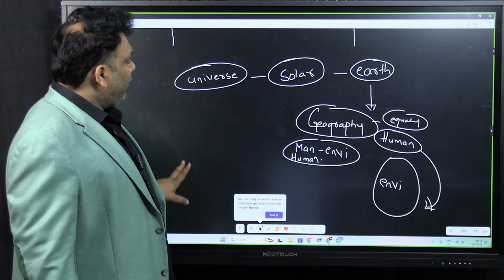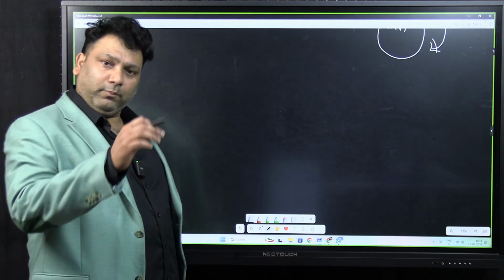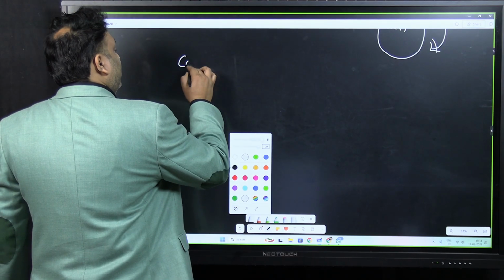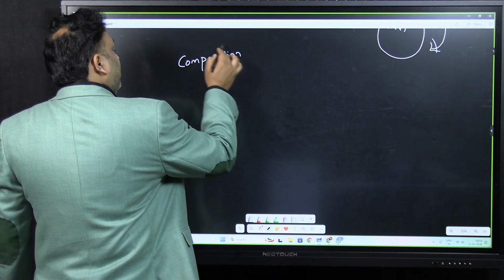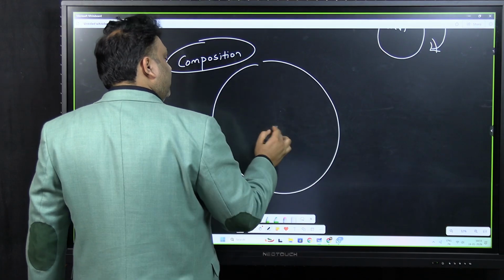Now next, talking about the universe. Now what is this universe made up of? Keep noting down all these things. So what is the universe made up of? The composition of the universe. If you take the composition of the universe, I'll be drawing this diagram now.